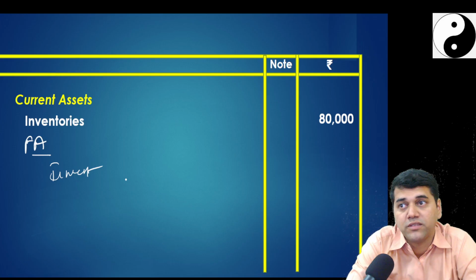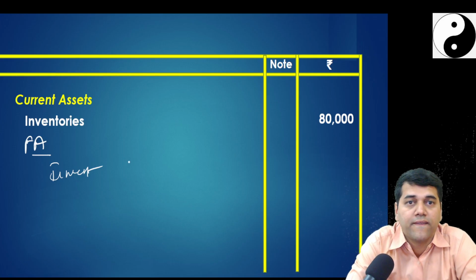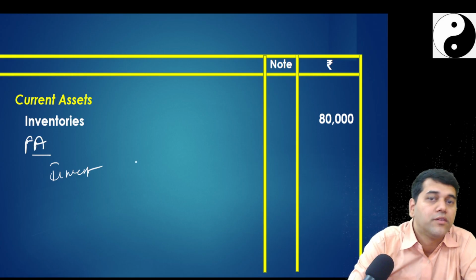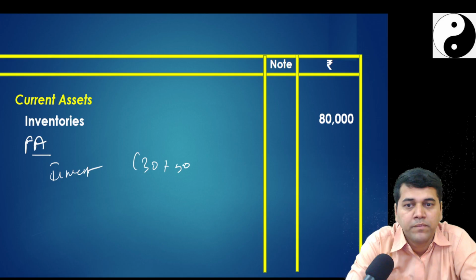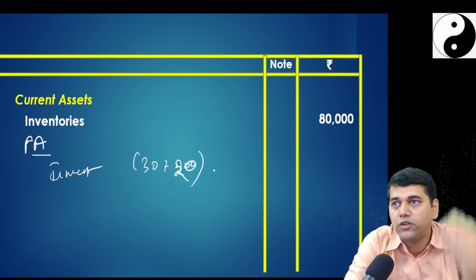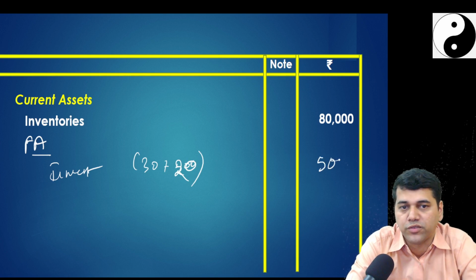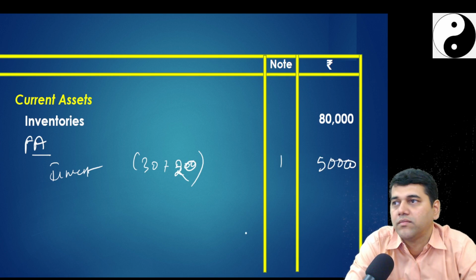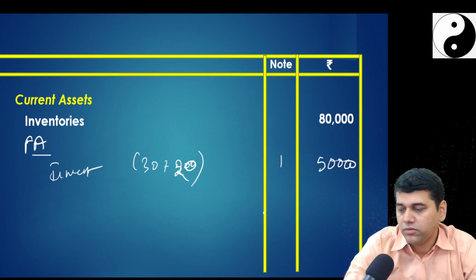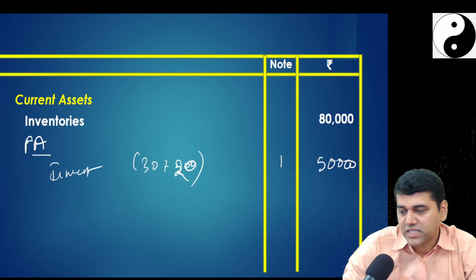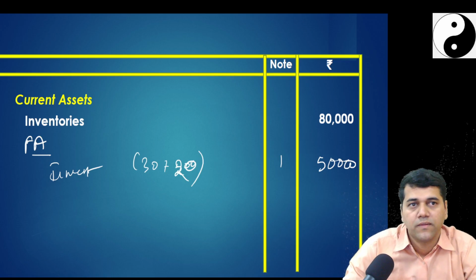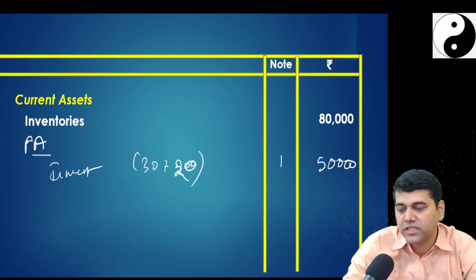Current investments is how much? 50. 30 plus 20. Yeah, with this, that second leg of that one fair value adjustment I am completing, 50,000. Till now, we have not touched the P&L account adjustments in the balance sheet. We have checked that in other equity.